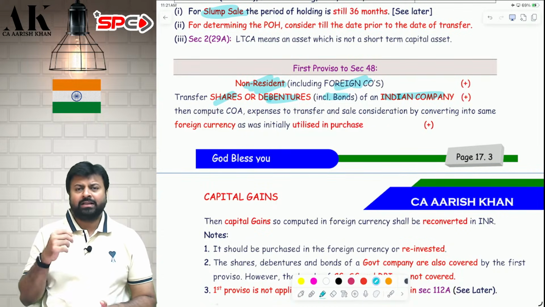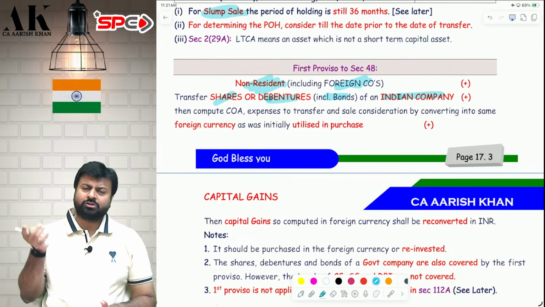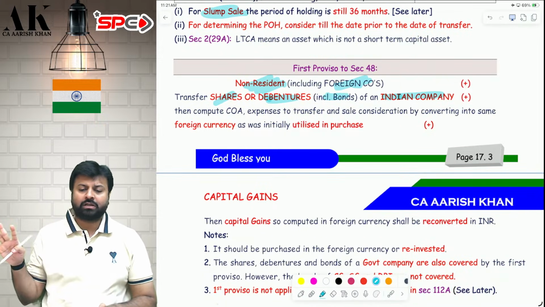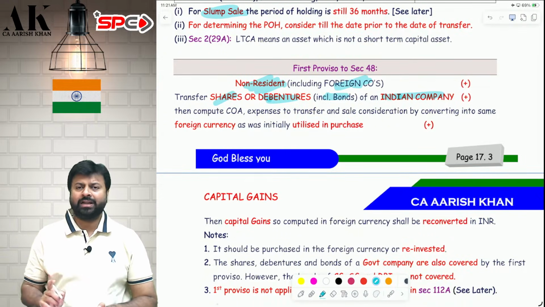Indian company, whether that will cover government company also? Yes. Bonds, shares, etc. of government companies are also covered. Whether government is covered? No. Government is not covered. RBI is not covered. RBI bonds, government bonds are not covered in this particular section. It has to be an Indian company. Okay. Government company is okay. Government company is also an Indian company only.